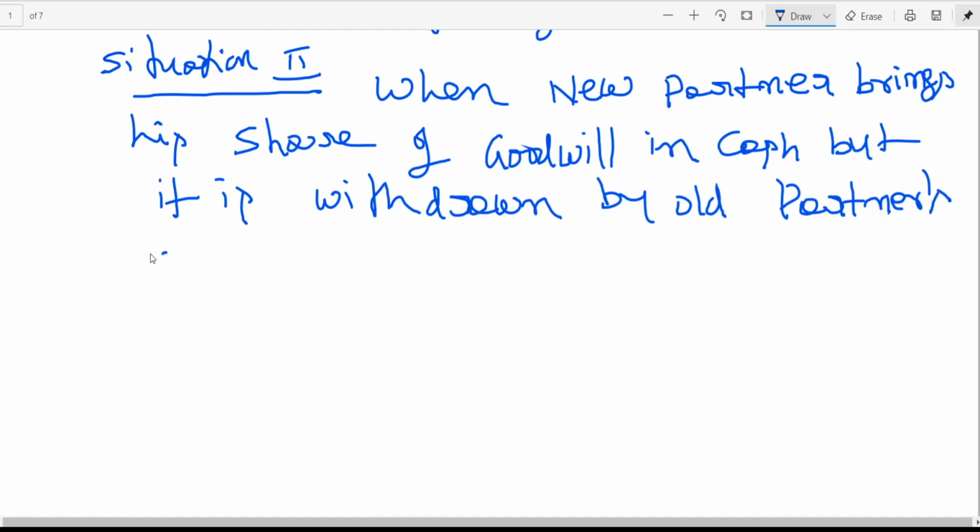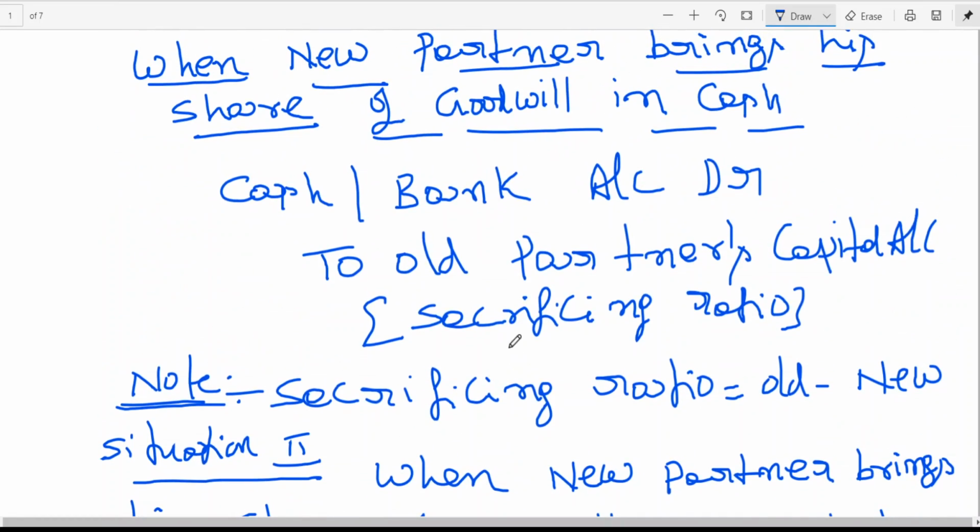I'll tell you before I explain the second situation. Here I have written cash to old partners' capital account or bank to old partners' capital account. I think some of you have come from an intermediate background. I don't know, some of you joined this time. But you should learn that some people might have learned cash to goodwill, or goodwill to old partners' capital. Goodwill cancels, the entry will be the same. Or some people write cash to new partner's capital, new partner to old partner, new partner credit, new partner debit cancel. The net effect is the same.